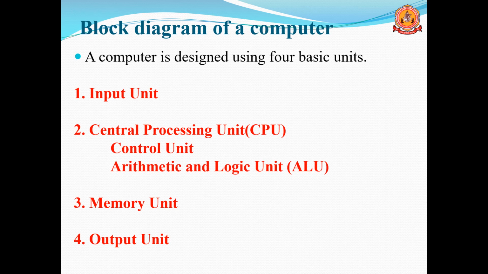But in the CPU, there are 2 units: the control unit, short form CU, and the arithmetic and logic unit. ALU and CU are part of the CPU. Then there are the input unit, memory unit, and output unit. These are the 4 basic units of the computer system. So we will move to the block diagram.